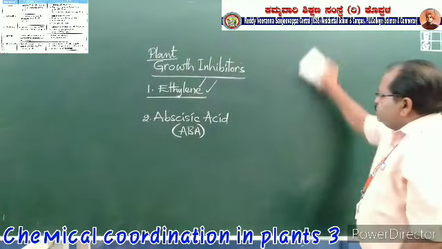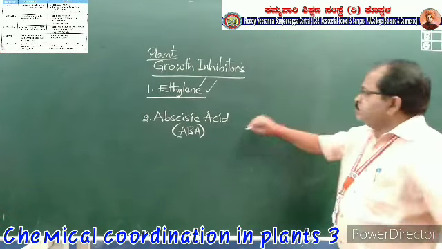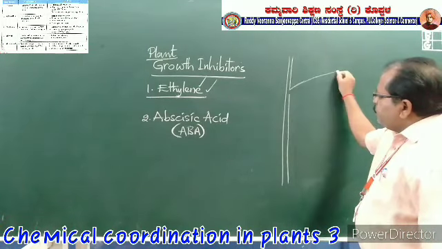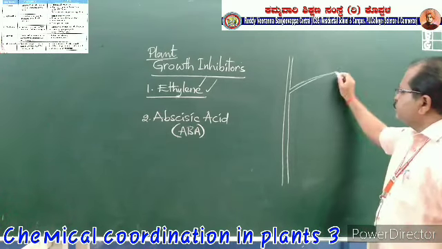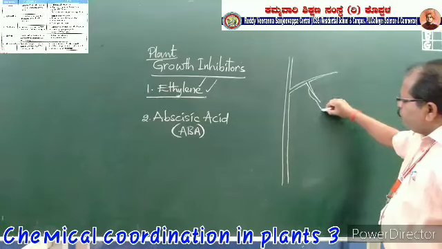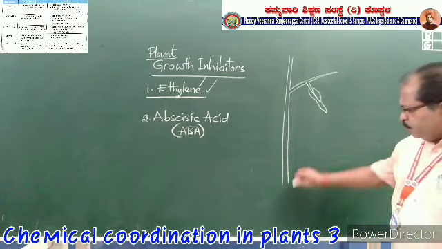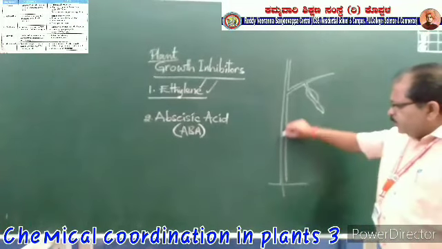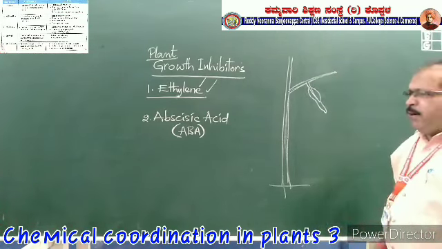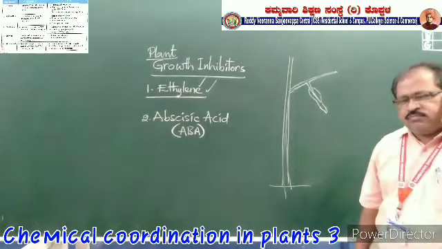Abscission means falling. The abscisic acid, suppose this is the plant and this is the branch, and this is the sub branch where the leaf is dried up completely. The leaf is dried. So from the plant, the water and minerals will be supplied to this part also. But as this leaf is dried up, it should fall down.